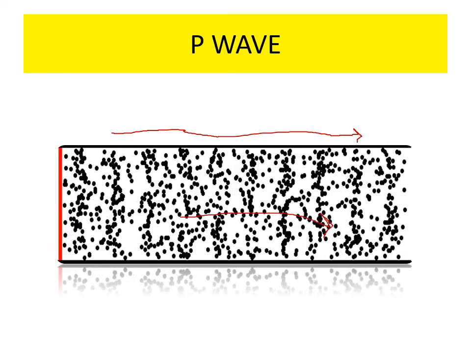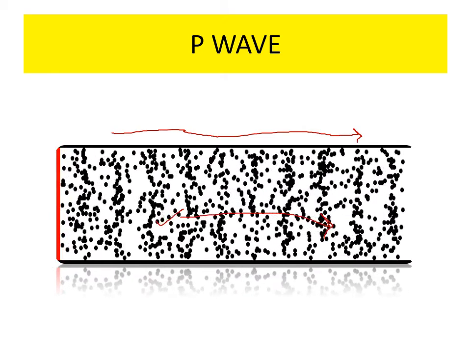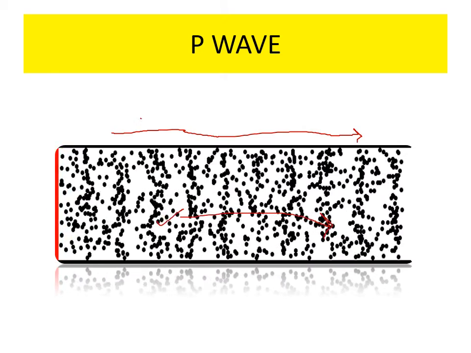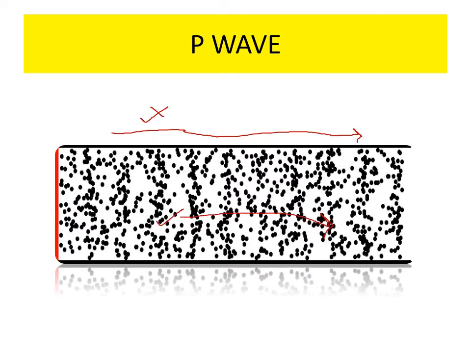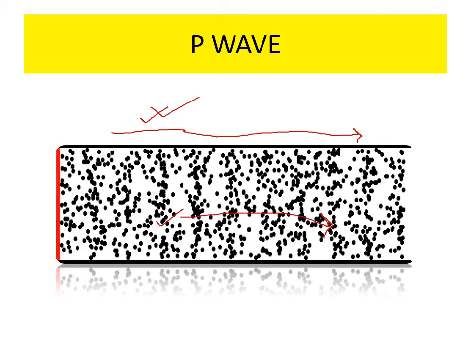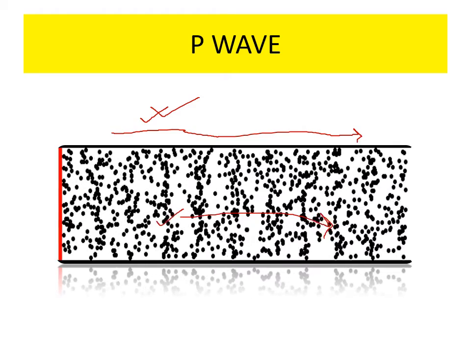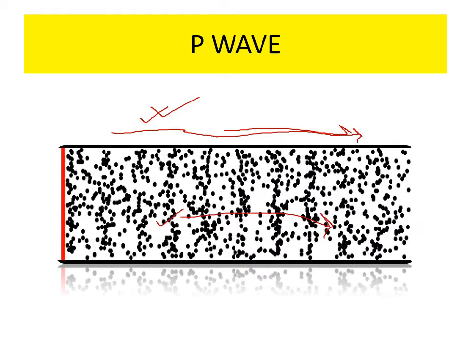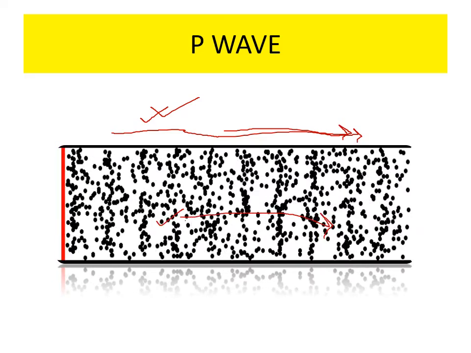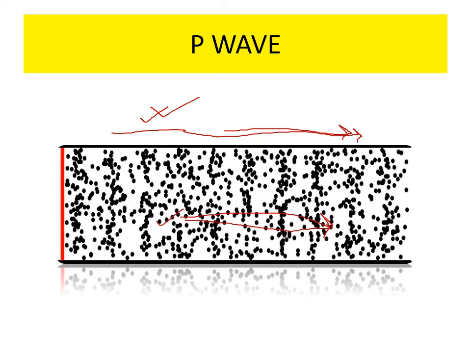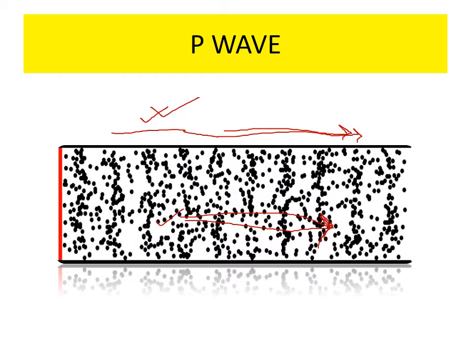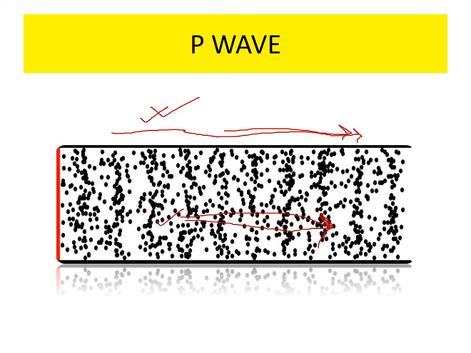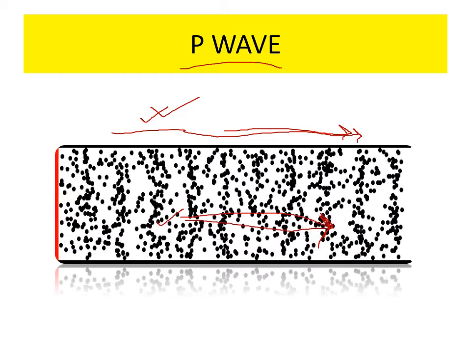Both the medium and the wave's propagation are moving to the right hand side. Both are parallel. In the case of P waves, the direction of propagation and the direction of the movement of the medium are almost parallel. This is known as longitudinal waves as well as P waves.